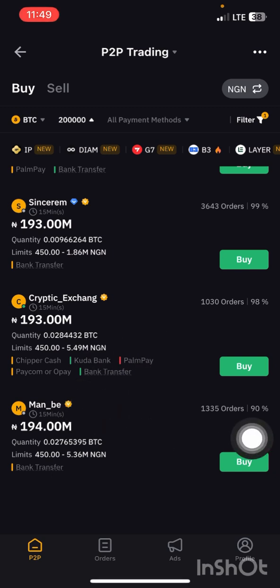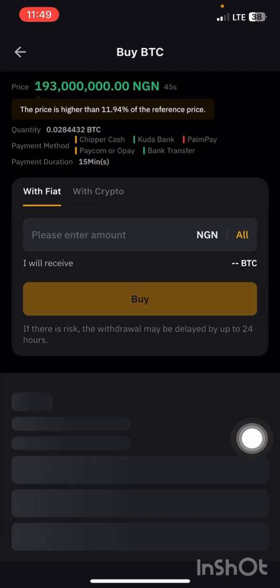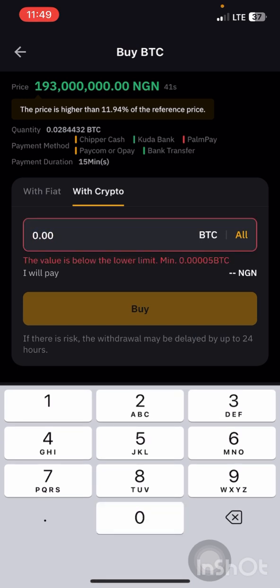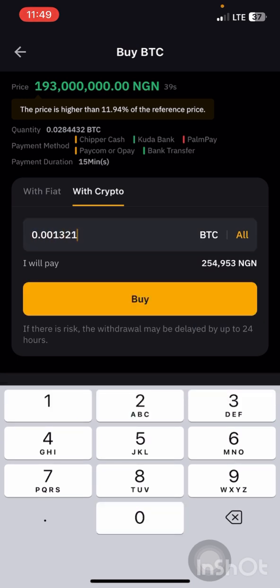So assuming this is you and you want to sell your 0.001321, of course you'll be making 254,000 naira. By the time you take out the initial capital of 210,000 naira, you'll be making 44,000 naira, almost 45,000 naira, right? So of course it's very, very profitable. It's something you can actually do.